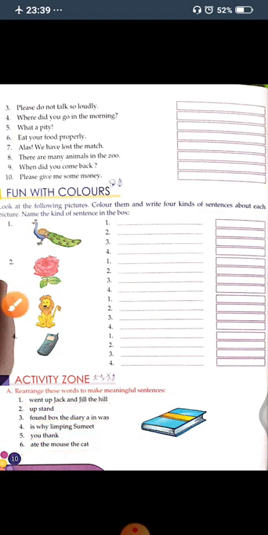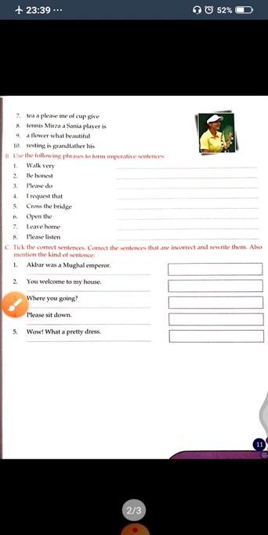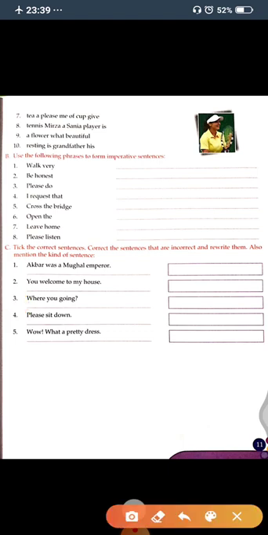Now next one. The next one is 7. In 7 the question is "tea please me of cup given". So what will you write here? You will write here please give me a cup of tea. Okay.